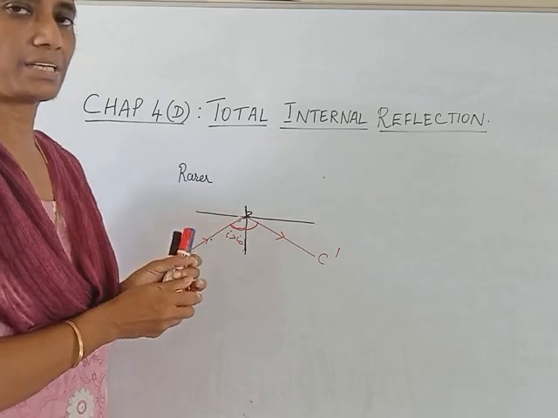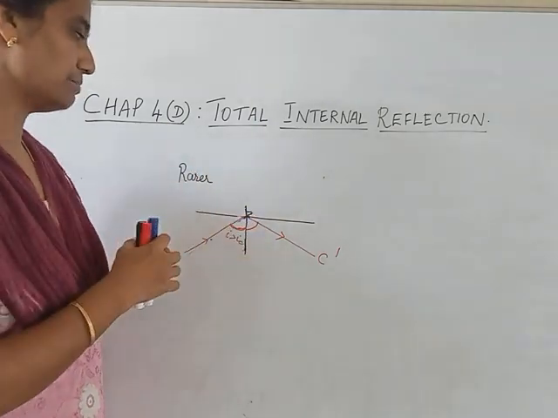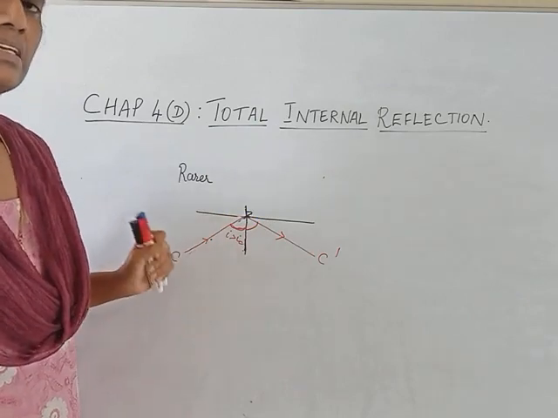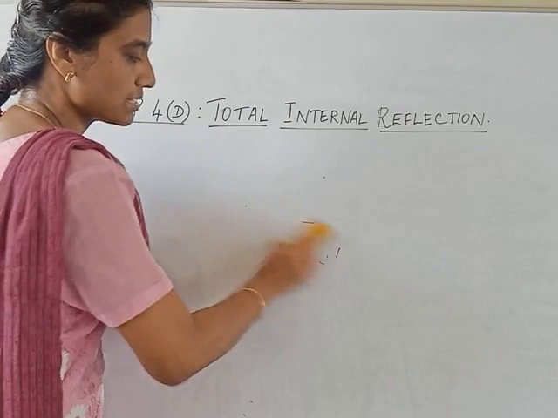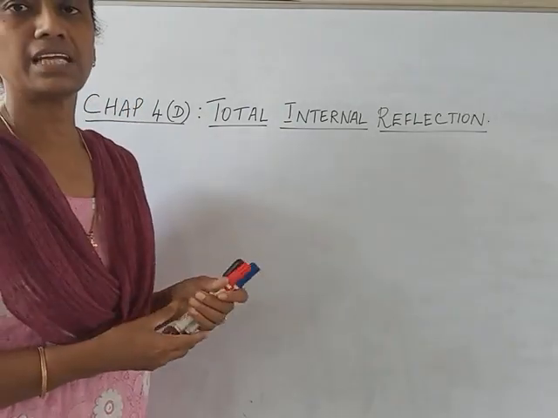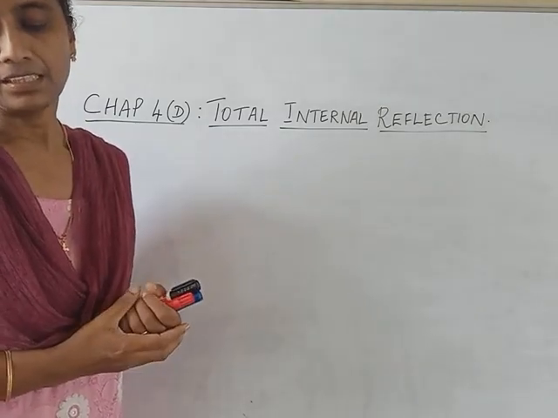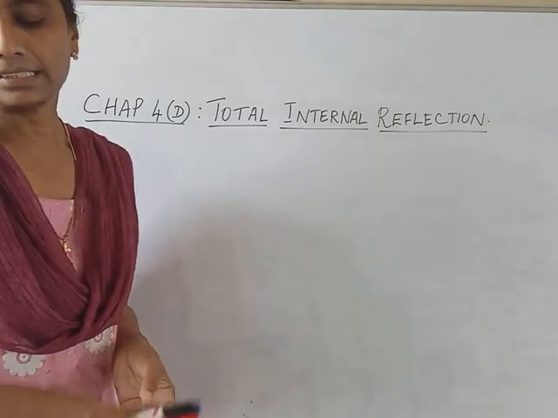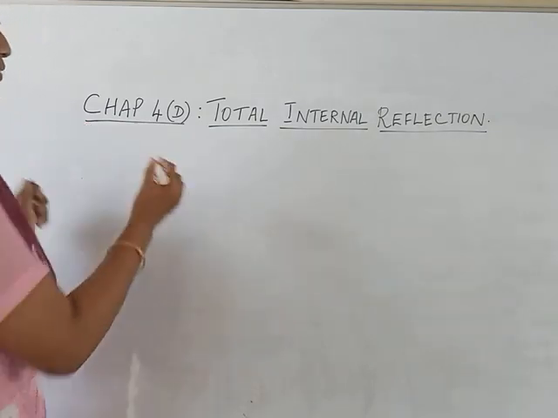We also saw the comparison of reflection by this and the reflection caused by a mirror. I hope you are clear with the concept of total internal reflection. Now turn to page number 95 in your book. In page 95 we have total internal reflection in a prism.